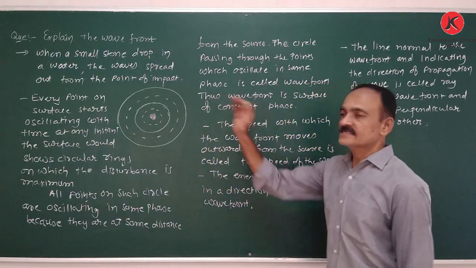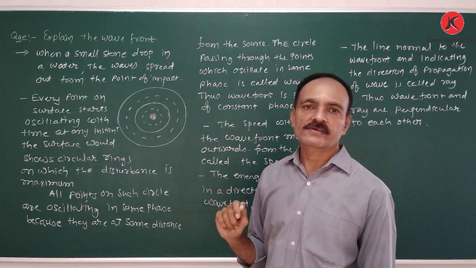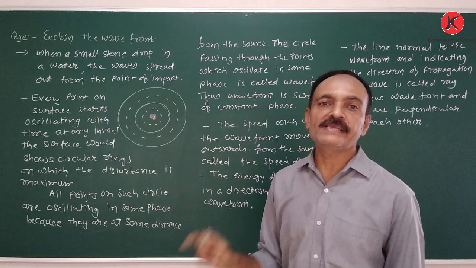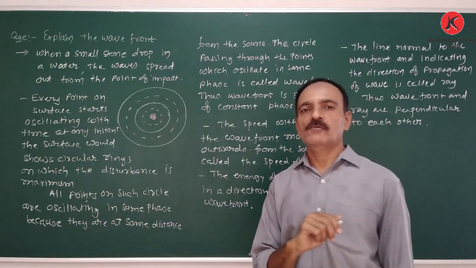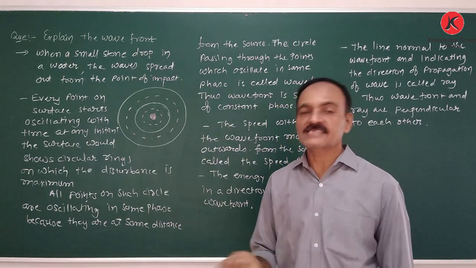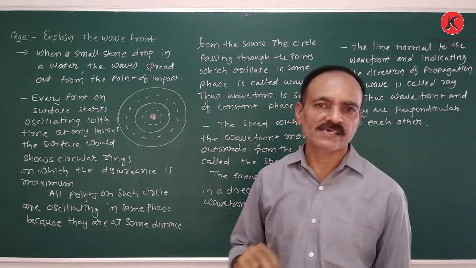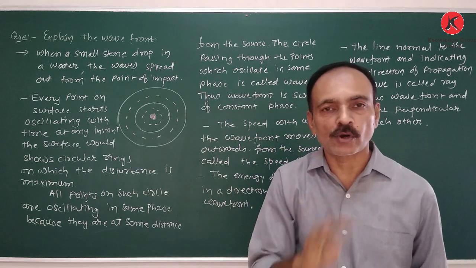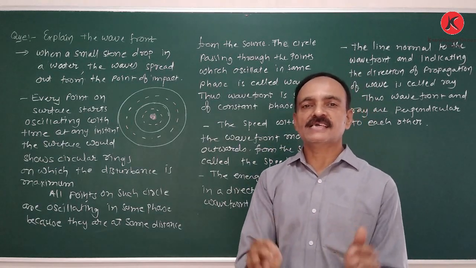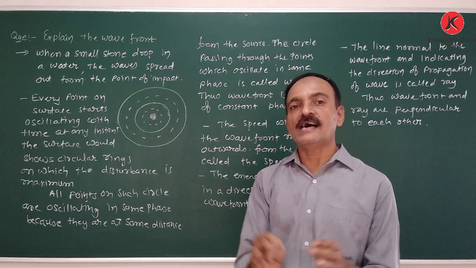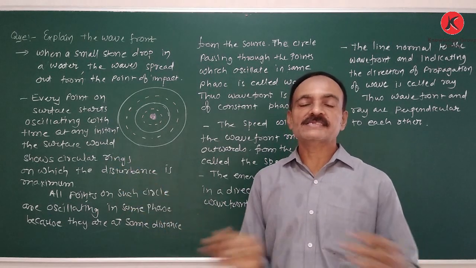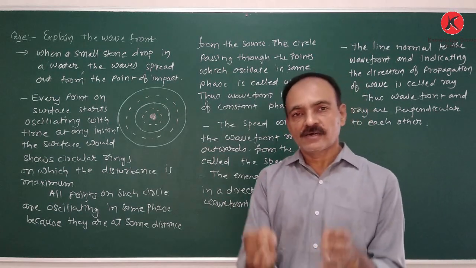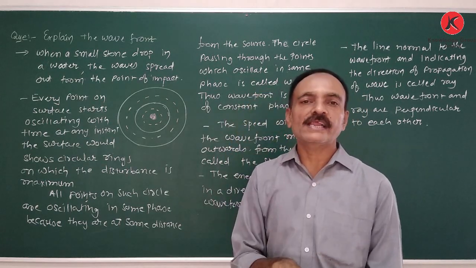After that, what are a wave and a wavefront? Now, a wave is a disturbance propagated in a medium. We have the experience that when we throw a small stone in water, initially the water is stationary. As we drop a small stone, what happens? Circular rings are produced, and these rings enlarge, that means they expand. That shows the waves are due to the drop of a stone in water.